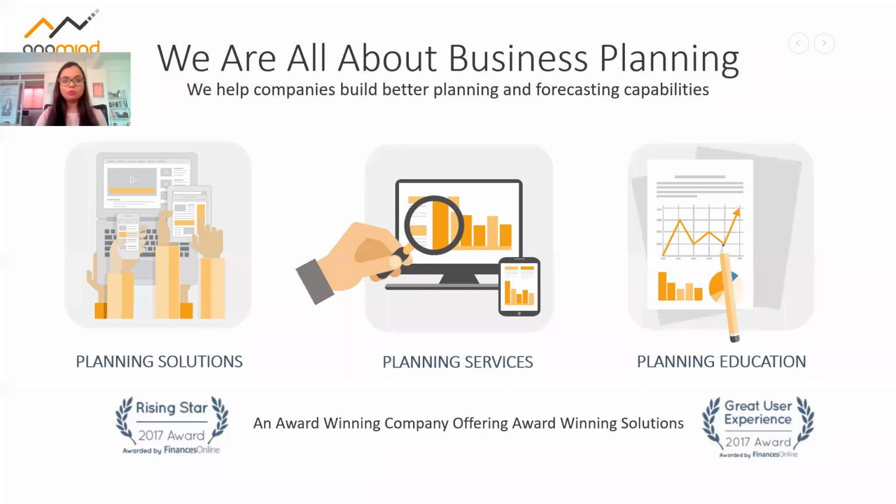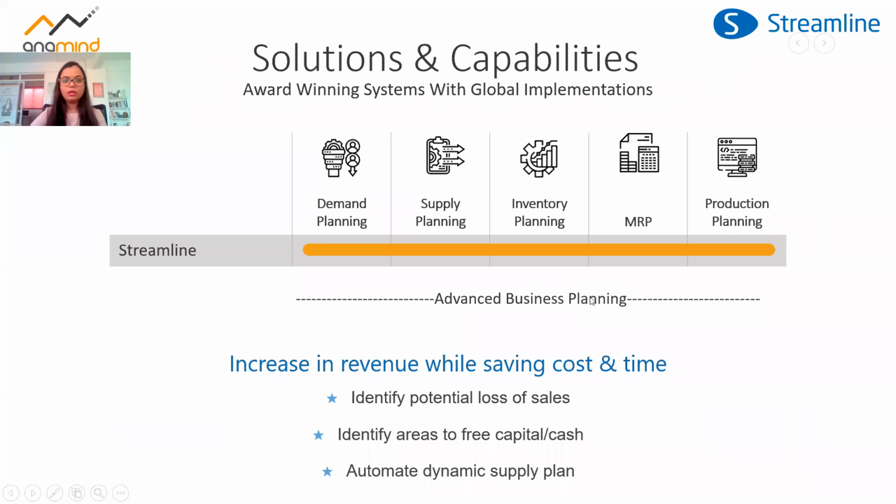Now let me move towards the next section, which is Streamline. When I talk about Streamline, it's a very advanced solution. It can do demand planning, supply planning, inventory planning, MRP, and production planning. And further, it can also do revenue planning.